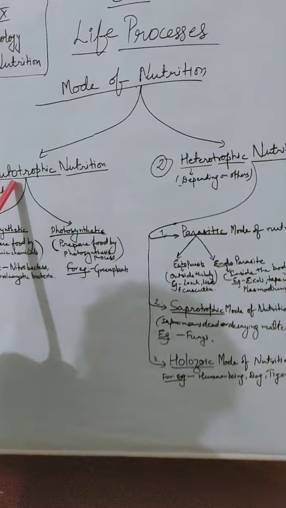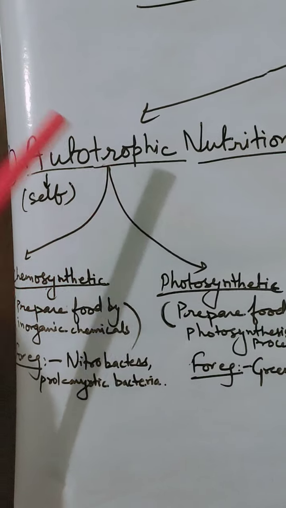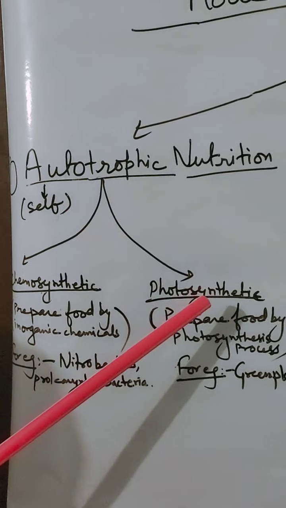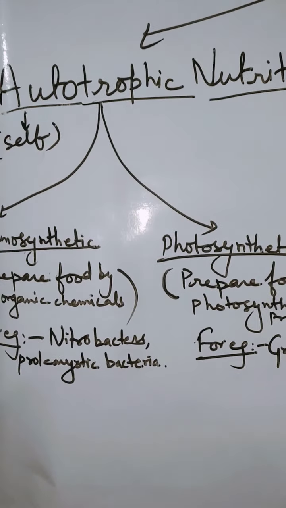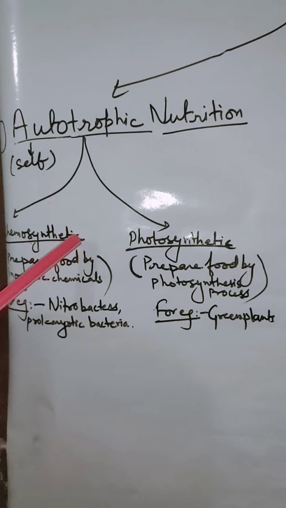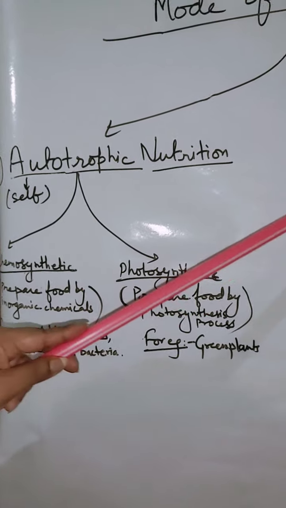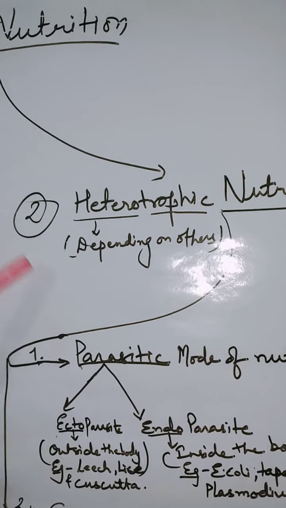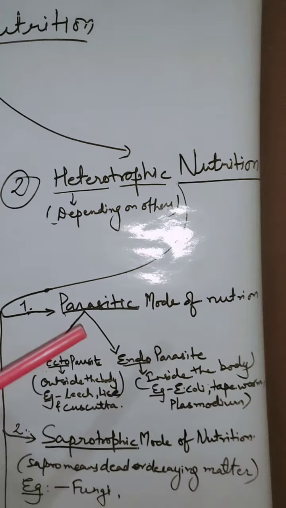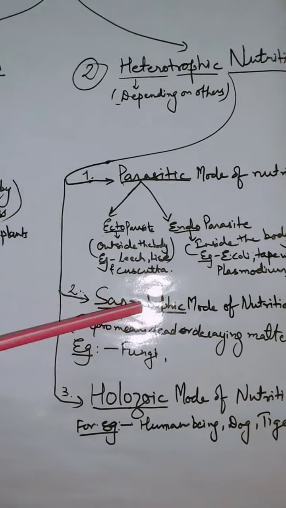Auto stands for self and trophic means preparation of food. So these are the organisms which are making their food by themselves. They are simply making their food by taking inorganic substances present in the atmosphere and utilizing energy from it. Another one is heterotrophic nutrition. In heterotrophic nutrition, organisms are depending on other organisms for getting their food, and there are different ways by which they are getting their food.